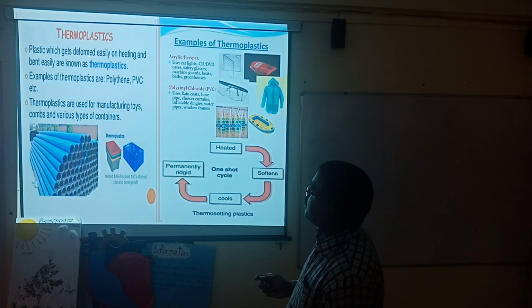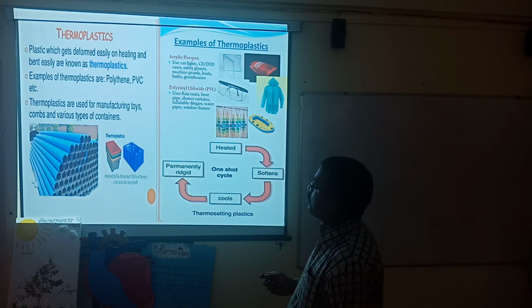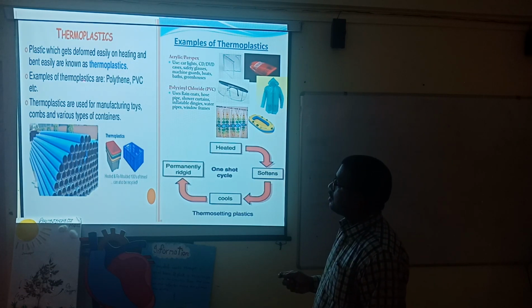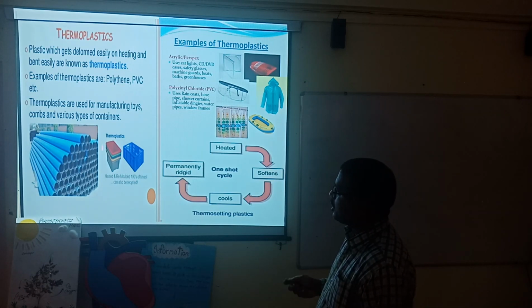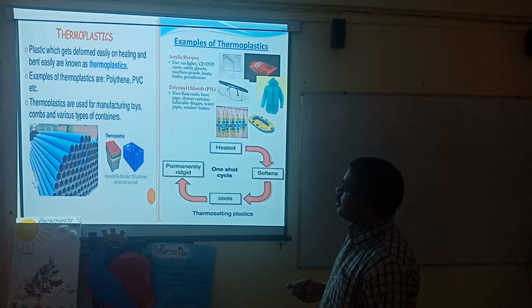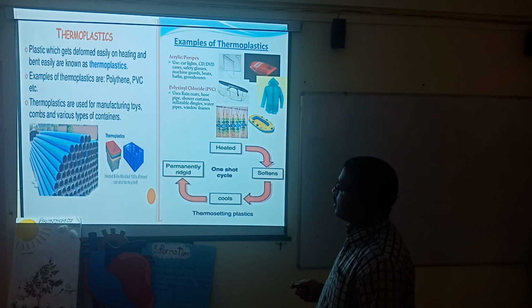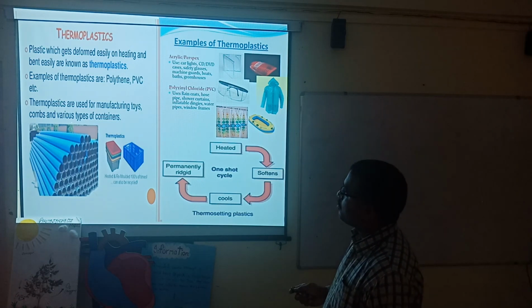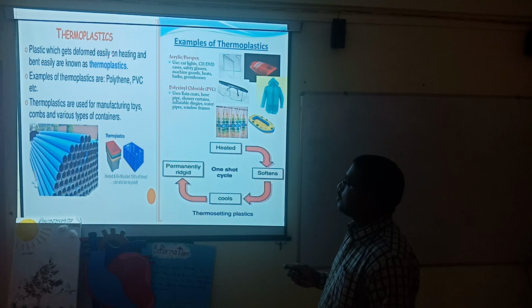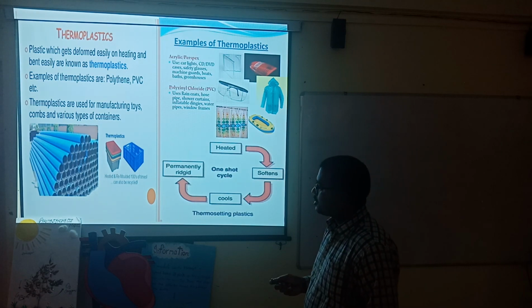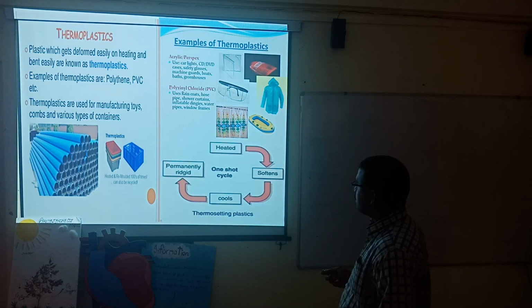The plastic that gets deformed easily on heating and can be bent easily is also known as thermoplastic. Examples of thermoplastic are polythene and PVC. This slide is very important. Thermoplastics are used for manufacturing toy forms and various types of containers. What we have to understand is what thermoplastic is and what the different examples are. Here the thermoplastic examples are shown in front of you.